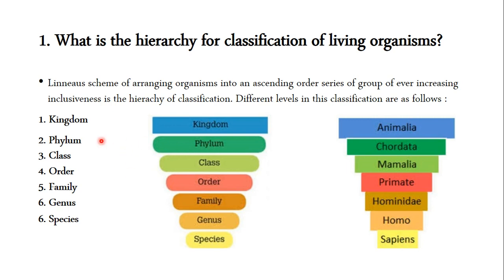Now you have to remember only one thing: it is an ascending order series of groups for arranging organisms, given by Carl Linnaeus. It is a hierarchy. And before starting this chapter, I forgot one thing. You should write all the words from the dictionary, the internet, or search on Google, and try to find out the proper meaning of each word in Marathi. Because of that, you will understand the concept and meaning of that word better.